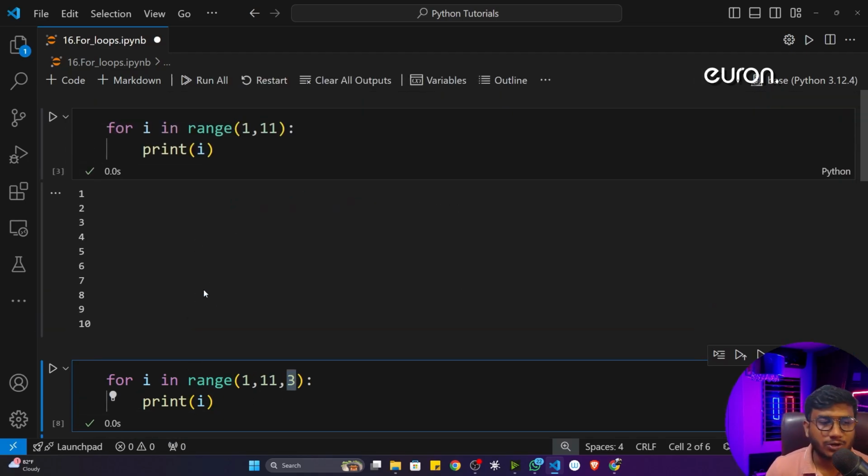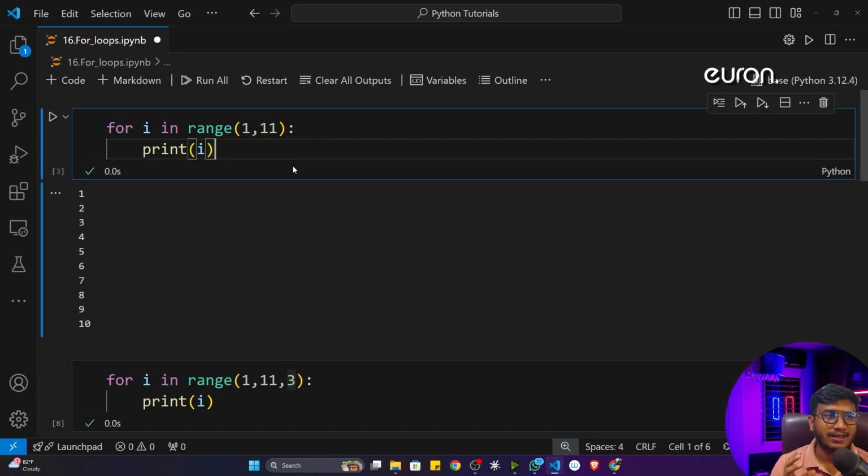So this is the concept of for loop. I think you got it. If you have understood the while loop, I think this particular loop is also clear. Both of them are loops only. So whenever I need a repetitive task, I can use any of the loops. It's up to you.